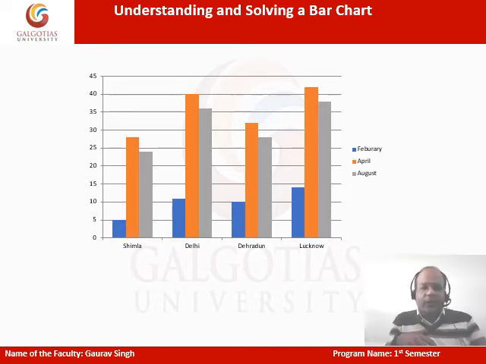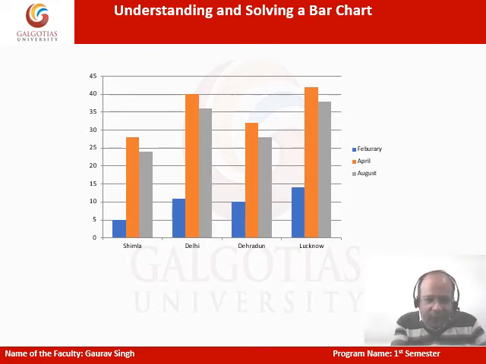So as we can see, it seems to be realistic over here. Shimla is like 5 degrees in Feb, which seems to be cold, and Delhi is not bad, it's 11, it's also cold. Dehradun happens to be 10, and Lucknow is like 14. Don't worry, the figures are generally not realistic, but at times they can be realistic as well. The idea is to learn it and use it in realistic figures at some point of time. We are not referring to the realistic figures right now, but it seems to be realistic.